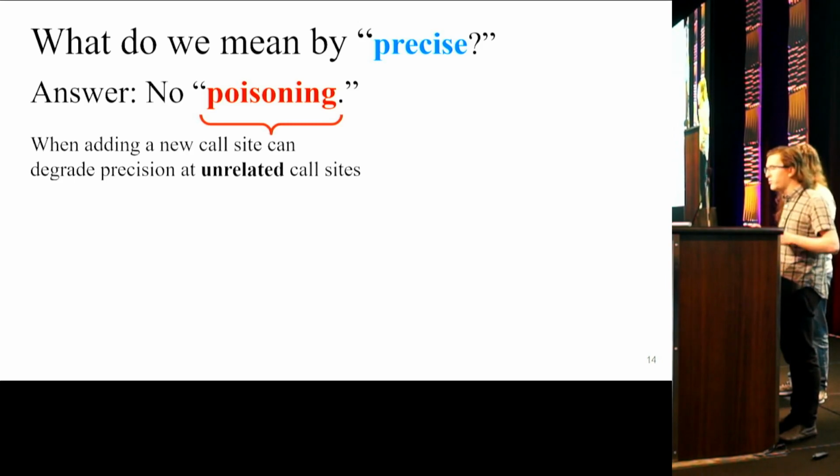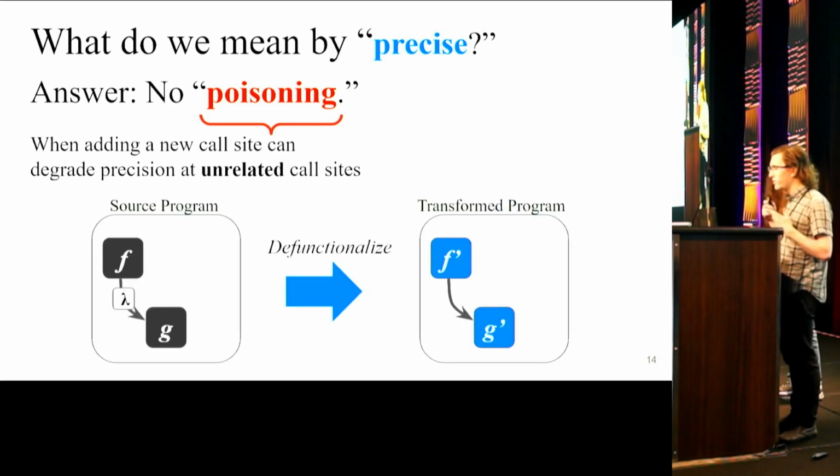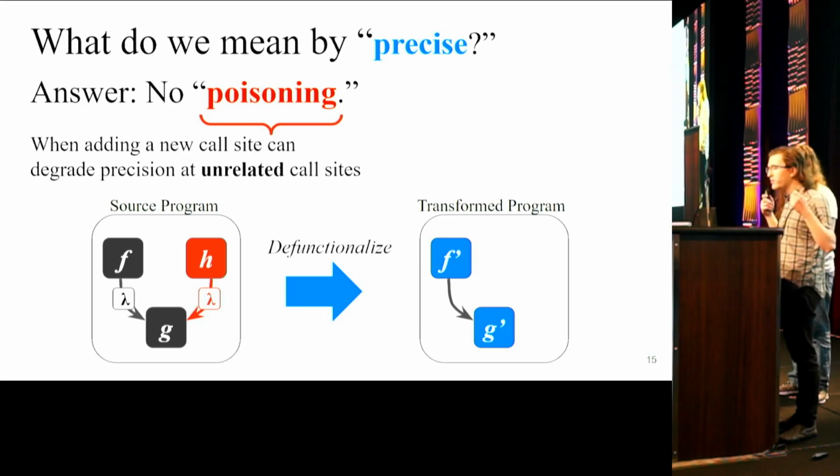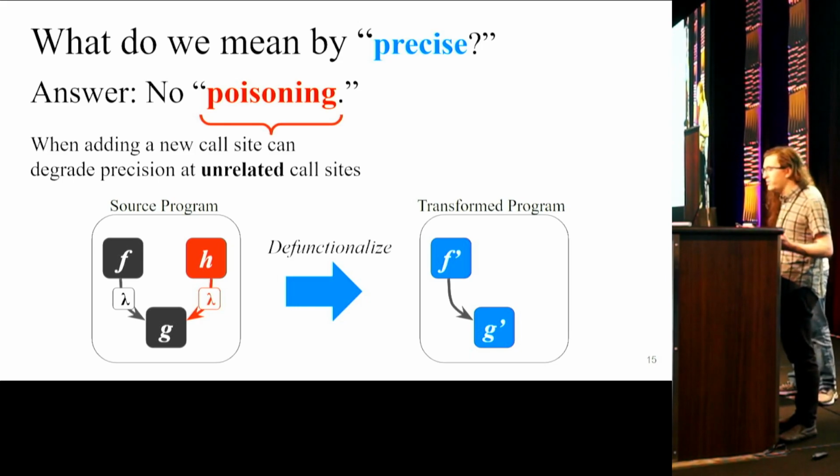So let's look at a simple example to see what we mean. Suppose we have a program containing functions f and g, where g is a higher order function. So f calls g, passing it a lambda. And suppose that when we defunctionalize this program, the resulting functions, f prime and g prime, optimize well, and they have good performance. But suppose that now we add a new function h, which also calls g, and it passes it a different lambda. If our defunctionalization is subject to poisoning, then adding h might change g prime.